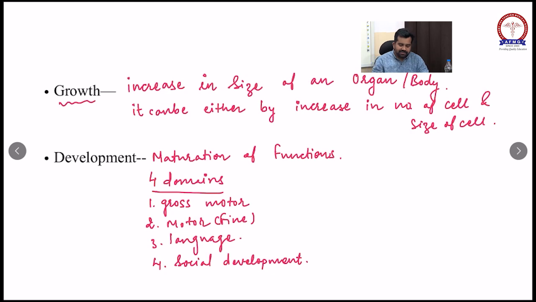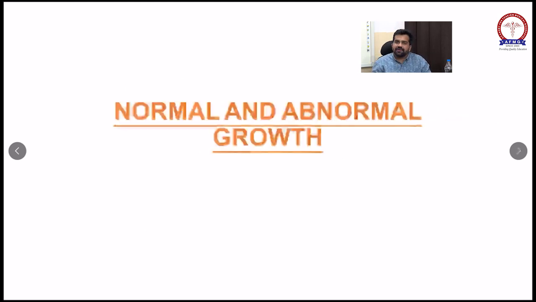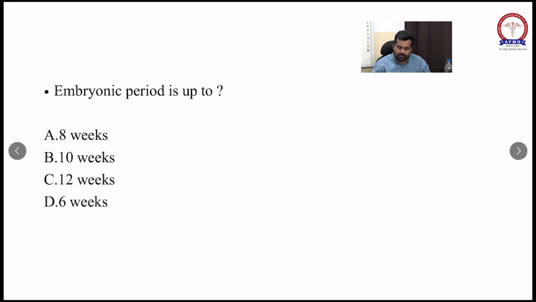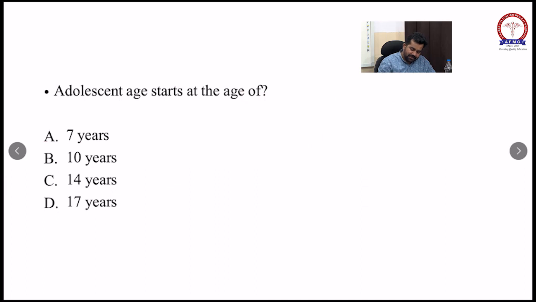So first of all we will start with growth. What is the normal growth of a child and what is the abnormal growth of a child? So write down normal and abnormal growth. See this first MCQ previously asked: embryonic period is up to how many weeks? Embryonic period is up to 8 weeks.